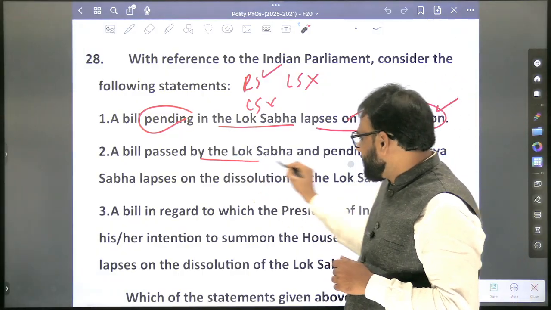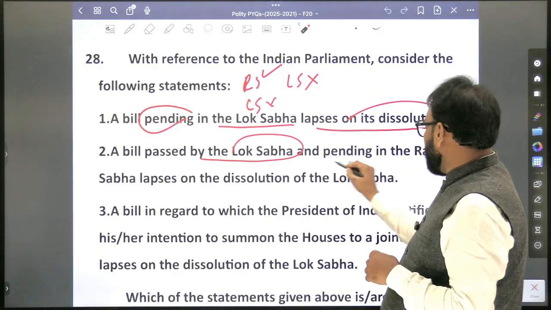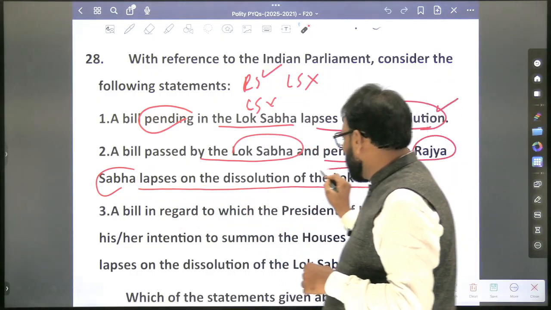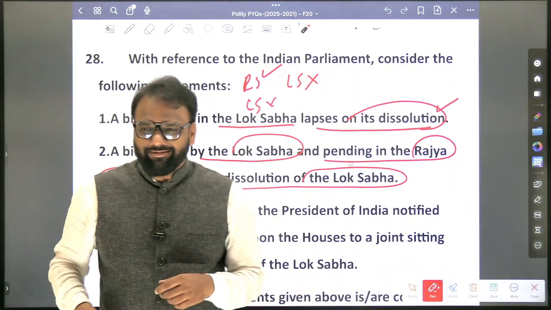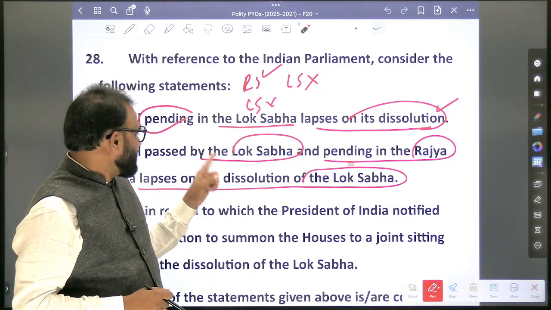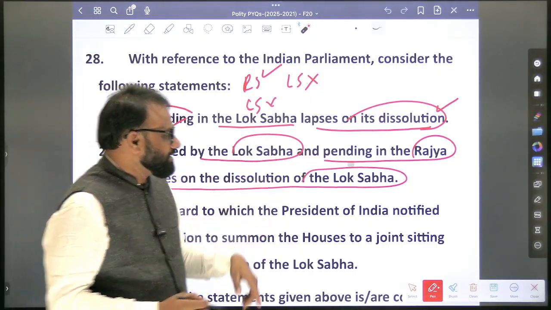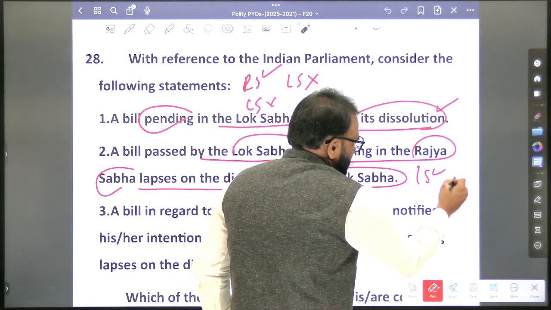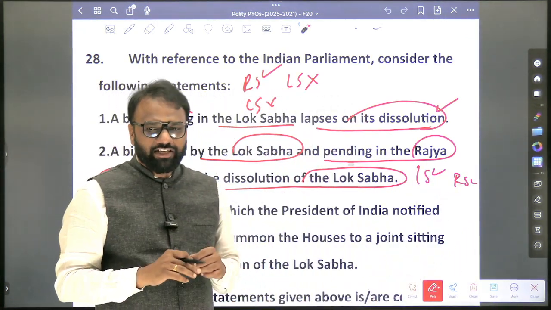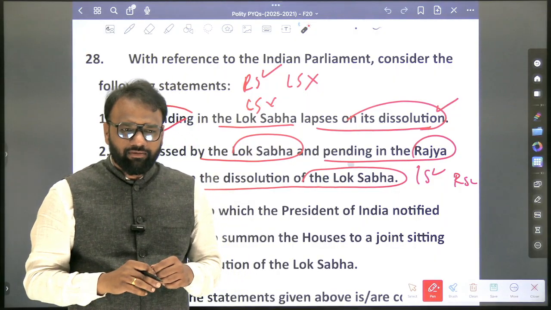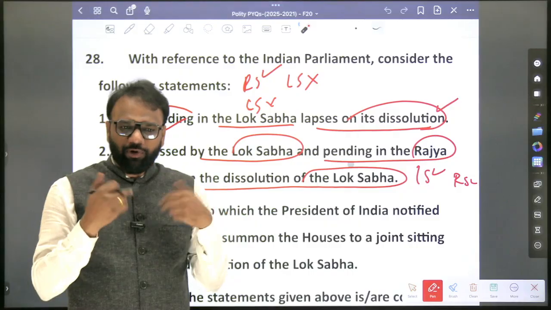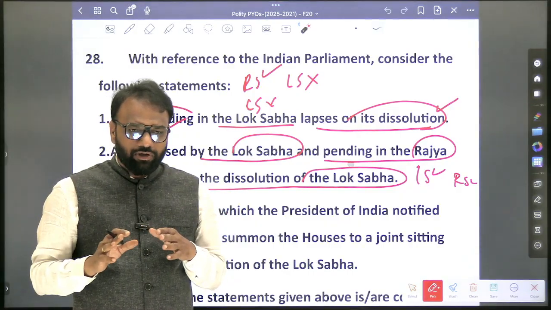A bill passed by the Lok Sabha and pending in the Rajya Sabha lapses on the dissolution of the Lok Sabha. In Lok Sabha already they have passed. In Rajya Sabha, it is pending, which means still it is in the discussion stage. What happens? It will lapse, because whichever is associated with Rajya Sabha, Lok Sabha, it will lapse.